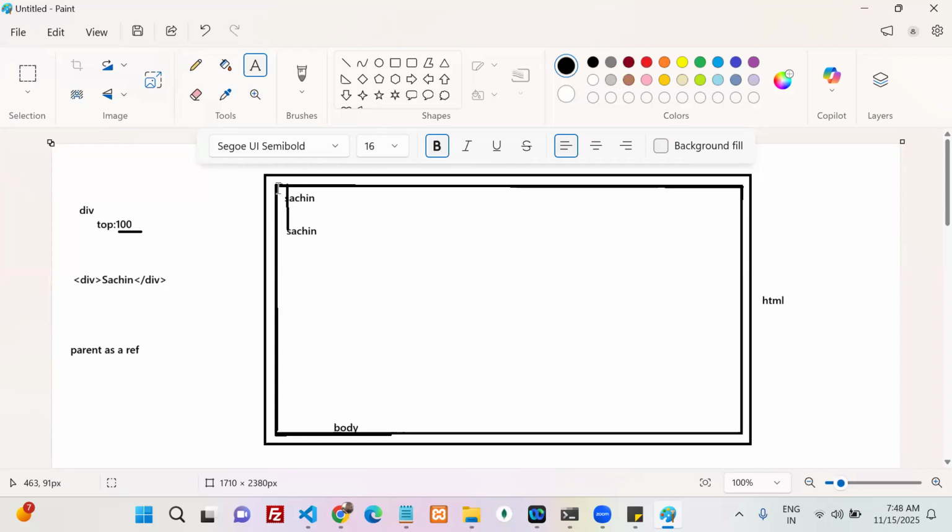Okay, which side do you have to take the reference from: top, left, right or bottom? Top. Top 0 is nothing but this top border. From there, 100 is going to be calculated. But this statement needs some slight changes. What changes? You already said.